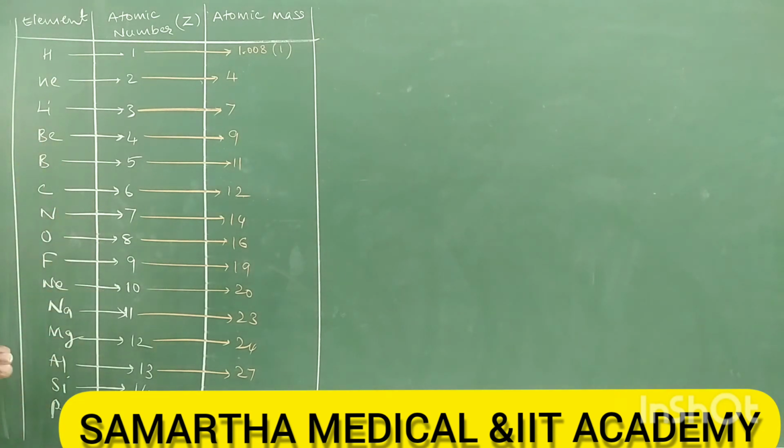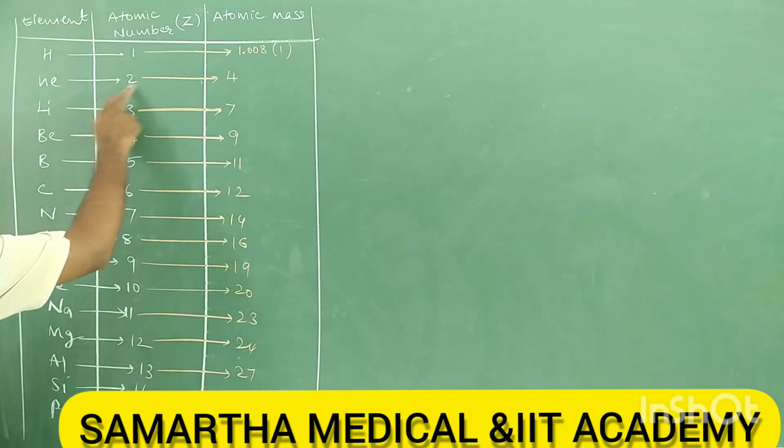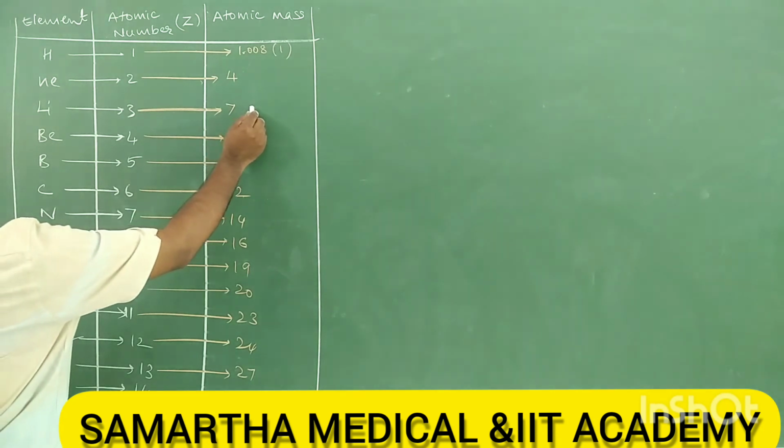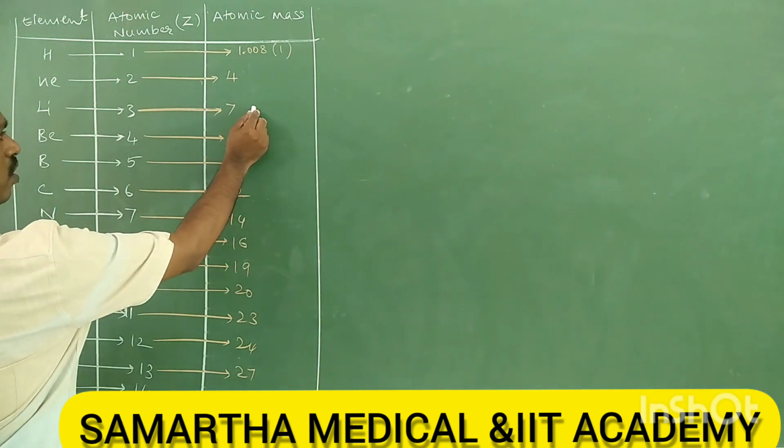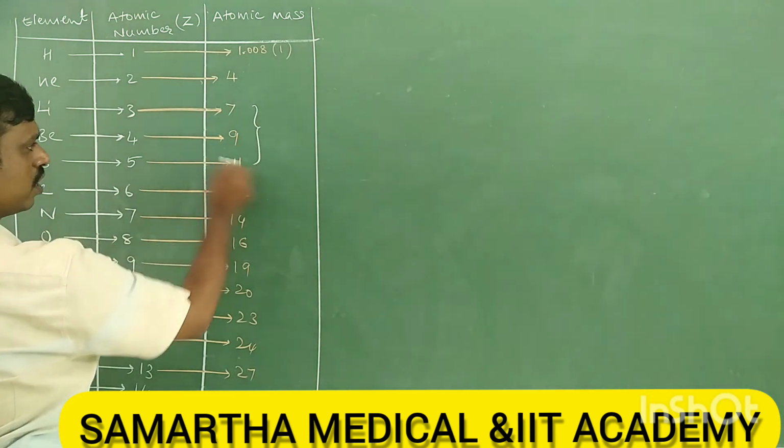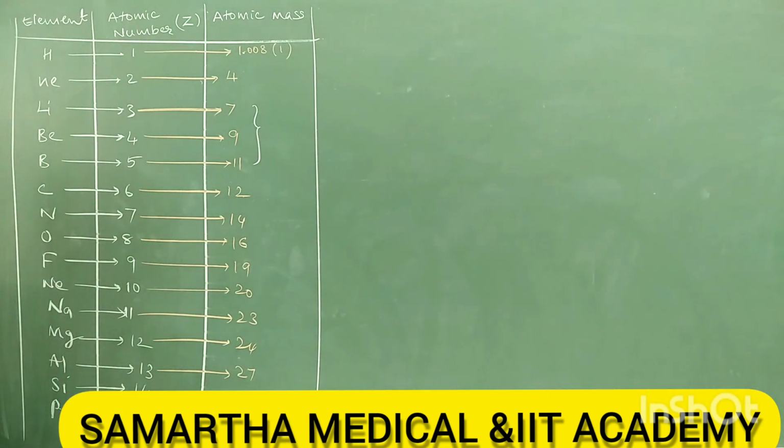Generally, atomic mass is double the atomic number most of the time, sometimes double plus 1 or double plus 2. See here, it is 2, 4, double. But for lithium, beryllium, boron, in these three cases the atomic mass is double plus 1.